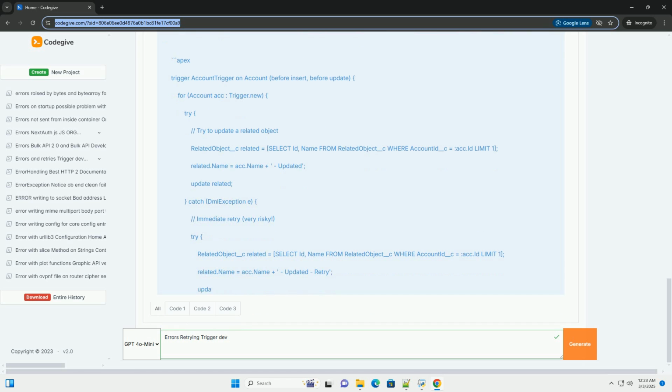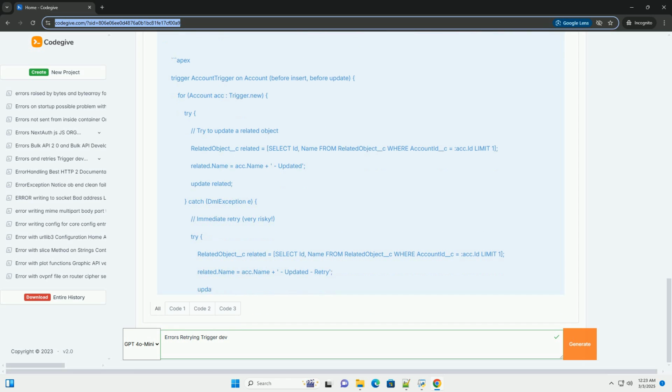The problem: why retries are necessary in triggers. Errors in triggers can be caused by several factors. Data validation rules. Validation rules prevent records from being saved if they don't meet certain criteria. Unique constraints. Fields with unique constraints will throw errors if you try to insert or update records with duplicate values. Integration issues. When integrating with external systems via callouts (HTTP requests), temporary network issues or service unavailability can cause failures.